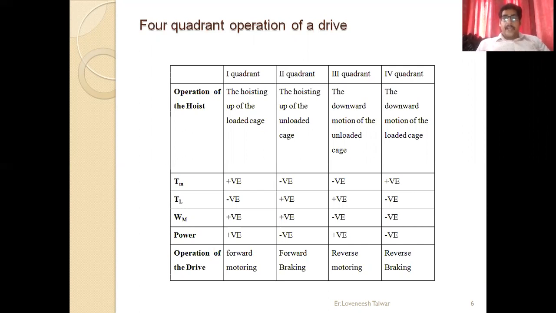So you can get an idea about this chart, how the four quadrant operation of a hoist mechanism in a drive system works.